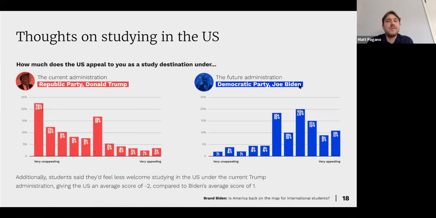Now we look at how much does the US appeal to you as a study destination. So again, here, very similar trends you're seeing most of the time with Donald Trump, very unappealing. That average score of -2, again, is seen across these questions. So you can see that, in terms of safety, in terms of study destination, the US is now more appealing to the student that may have never been to the country in the first place, but they now want to study here, or they feel like the US education system will take them where they need to go in the next steps of their career.